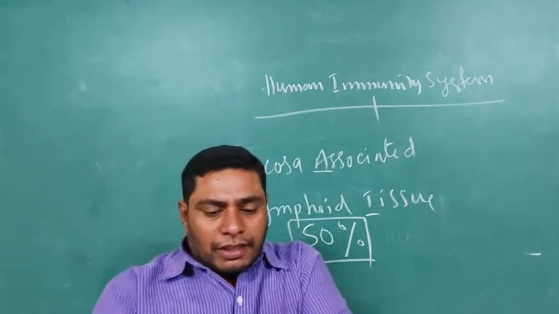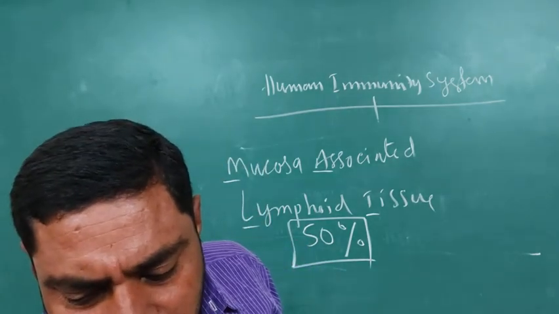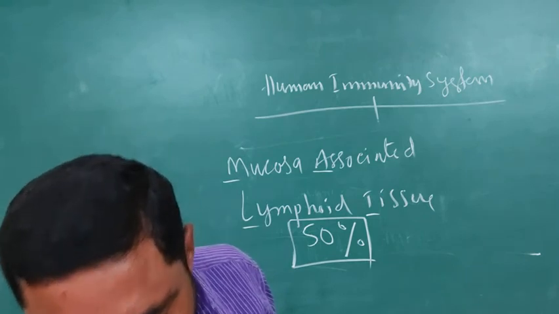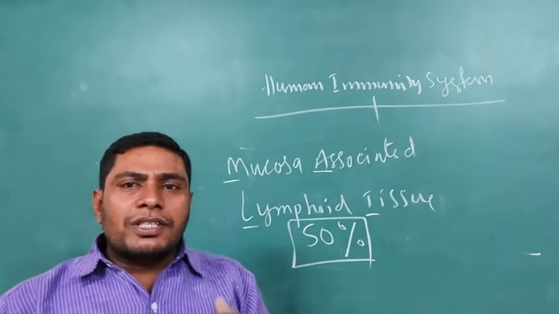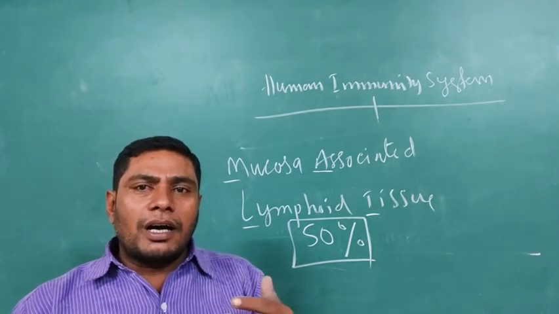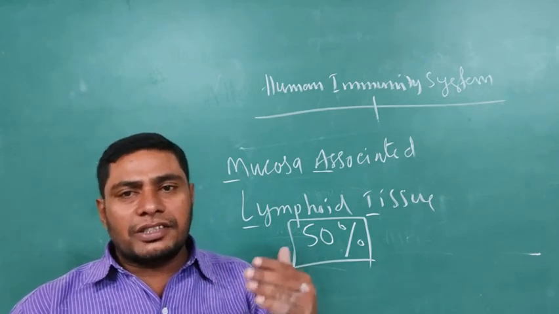And next, organ rejection. The immune system is also responsible for the organ rejection system.